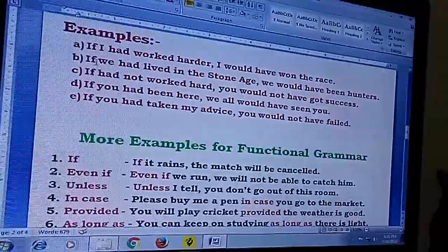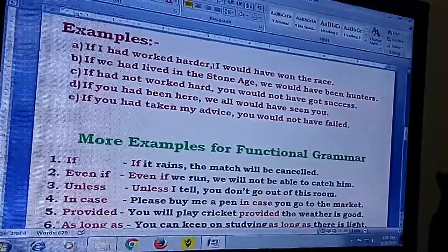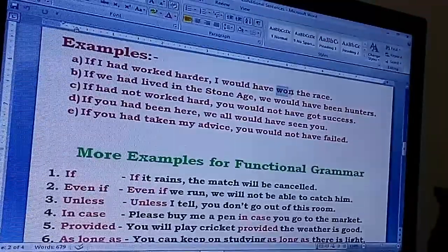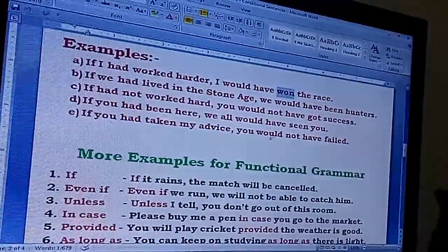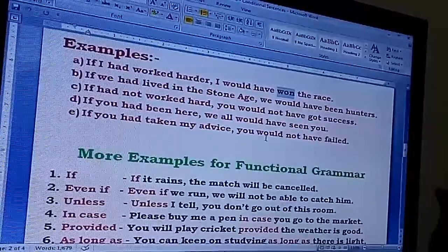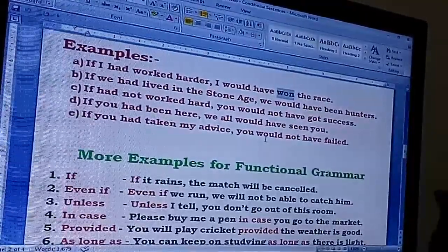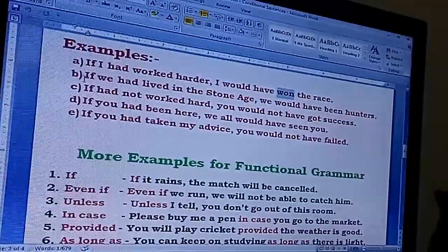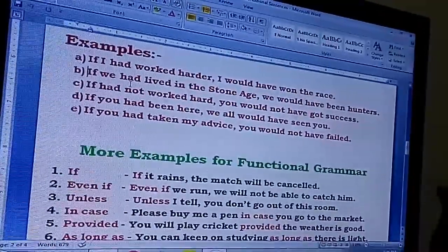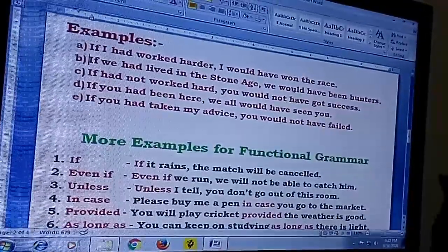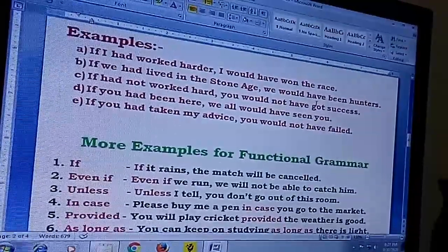Again some examples. If I had worked harder, I would have won the race. It is the word W-O-N, won, and not one. Many of you mispronounce this word. This is won, W-O-N, won. If we had lived in the Stone Age, we would have been hunters.